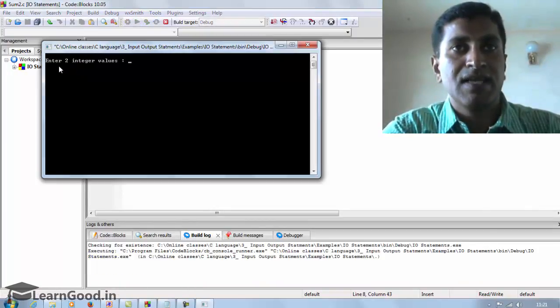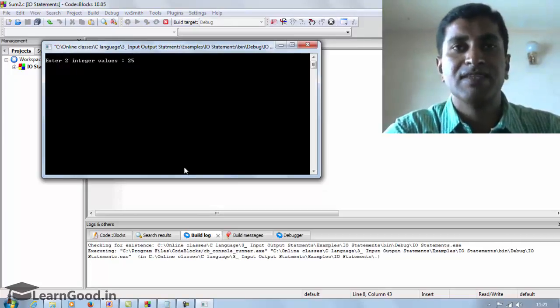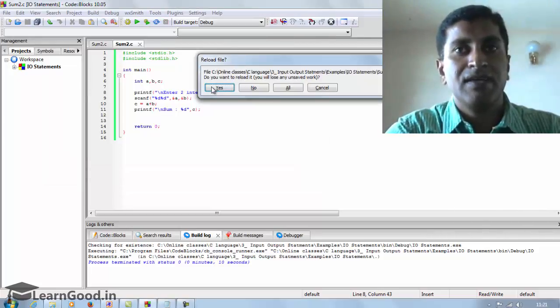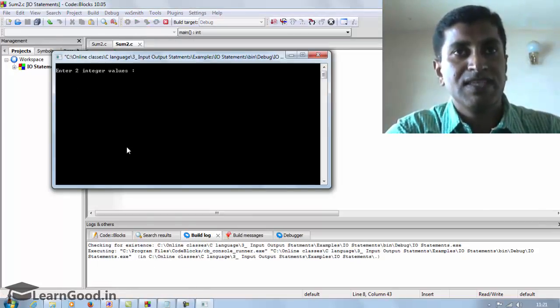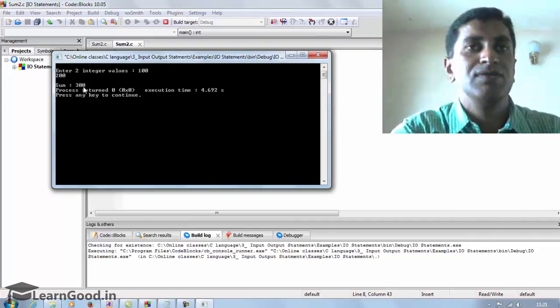Now when you run, it is asking me to enter two integer values. This time I'll give 25, enter key, 35, enter key, the sum equals 60. If I rerun this once again, it will ask me the values again. So I'll give 100 and 200. This time it is giving sum equals 300.